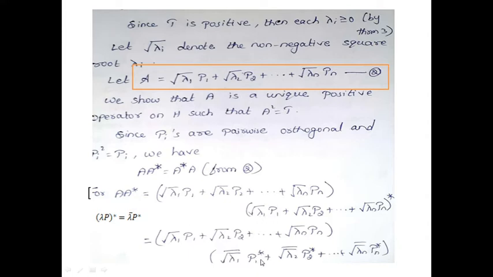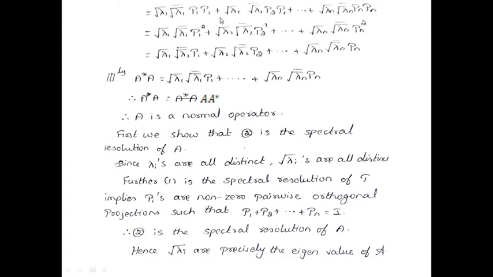Again, by the projection property, P1 star becomes P1. Now P1 into P1, P1 squared, again by the projection property, becomes P1. Similarly, you can try for A A star, and you will get the same result. So you can write A star A is equal to A A star, and that's the normal operator condition.